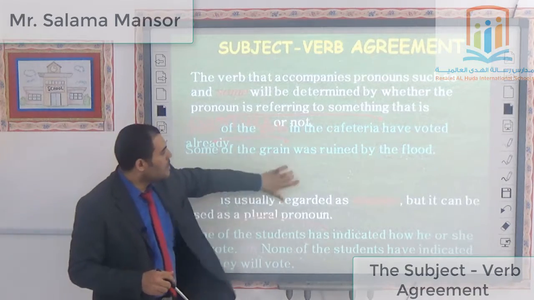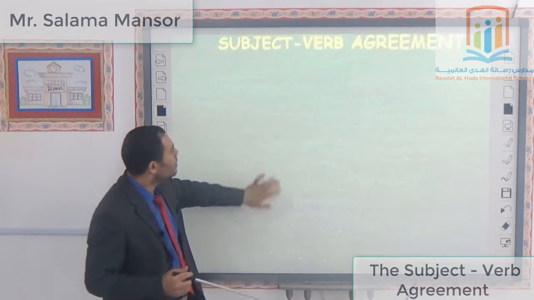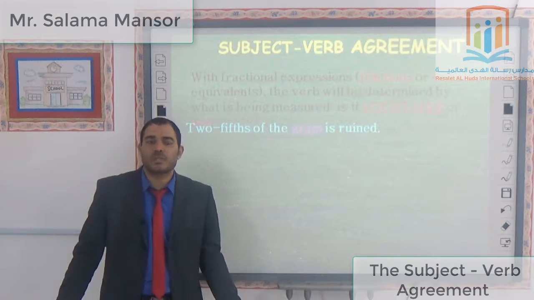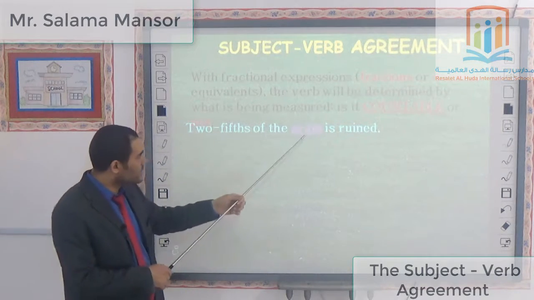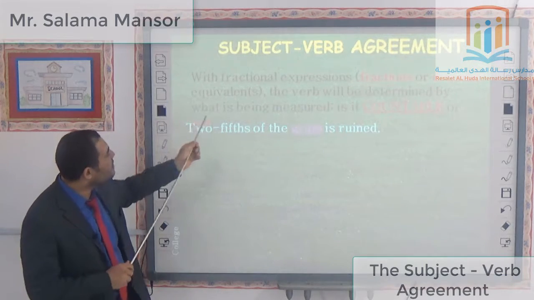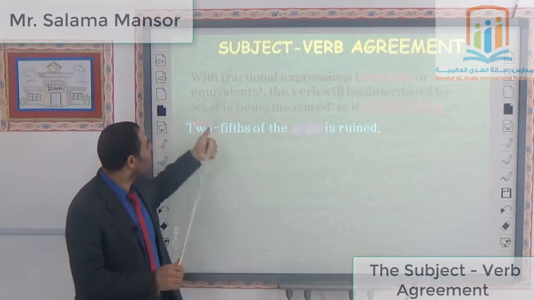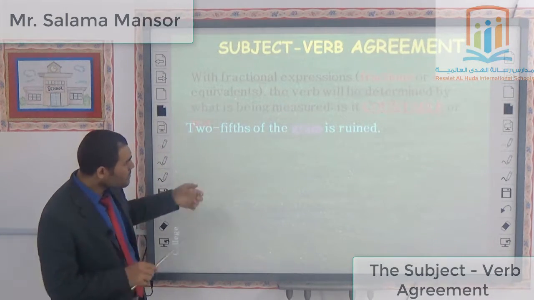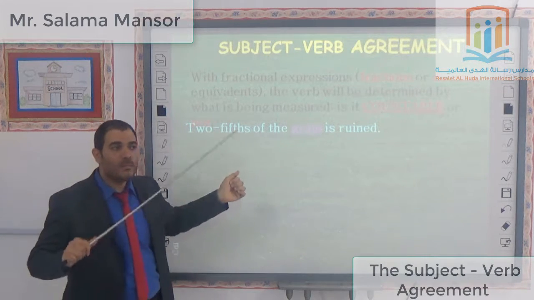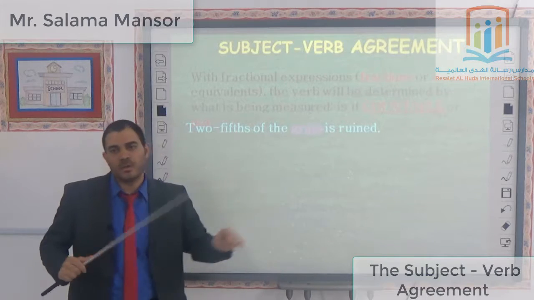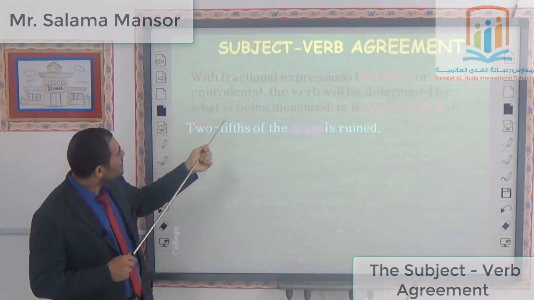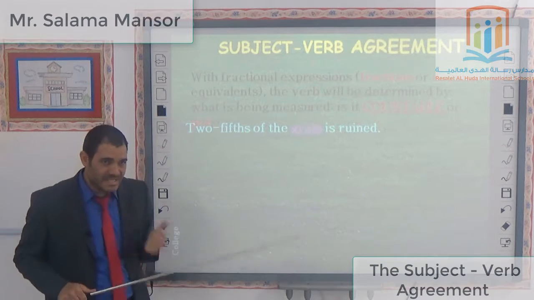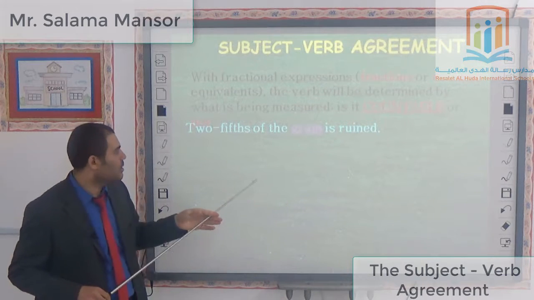You see? Now, let's go to another rule. With fractional expressions, like decimals and equivalents, the verb will be determined by what is being measured. Again, the verb will be determined by what is being measured. I must concentrate on the thing that is being measured, whether it is singular or plural. You see?